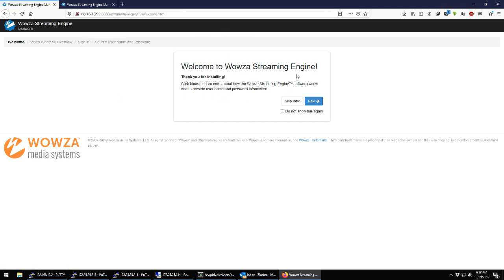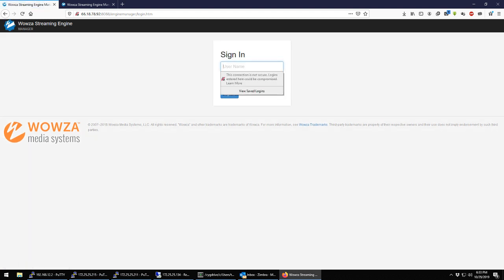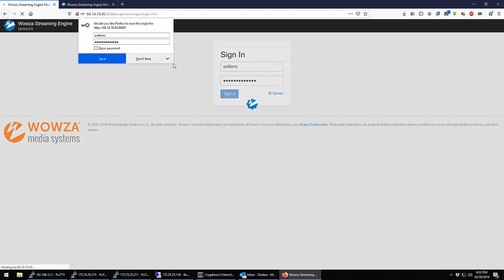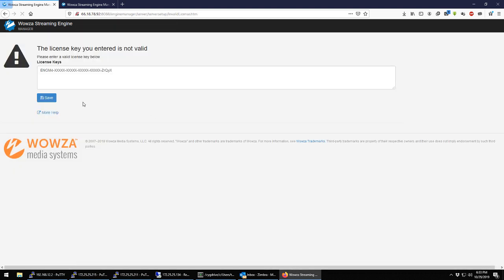On first page, you'll be asked to skip the intro and then to provide your login credentials, which will be communicated in due course. If the system asks you in regards to the license key, simply push save.